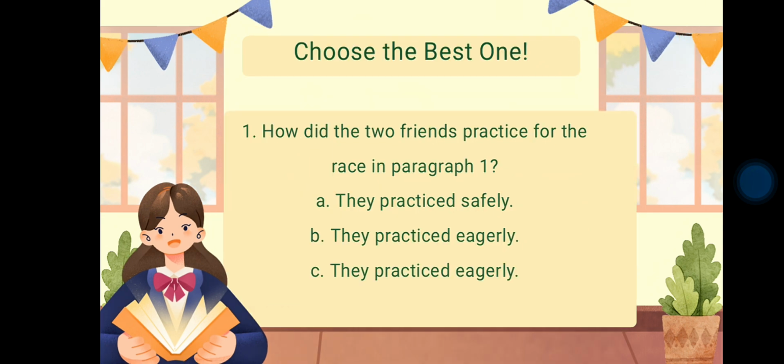So, number one, how did the two friends practice for the race in paragraph 1? A. They practiced safely. B. They practiced eagerly. C. They practiced eagerly. The answer is letter C.